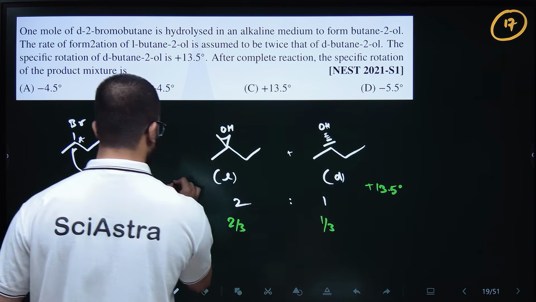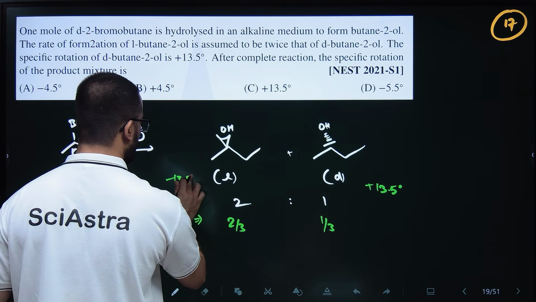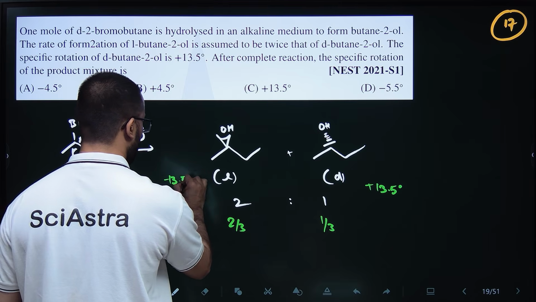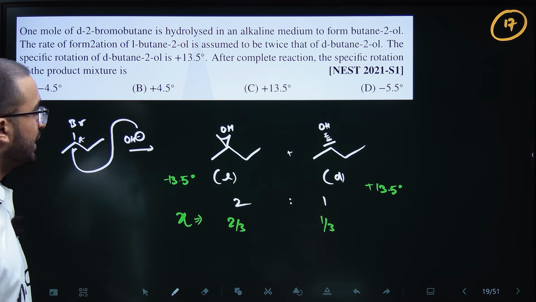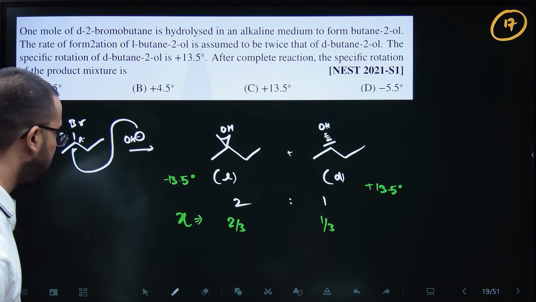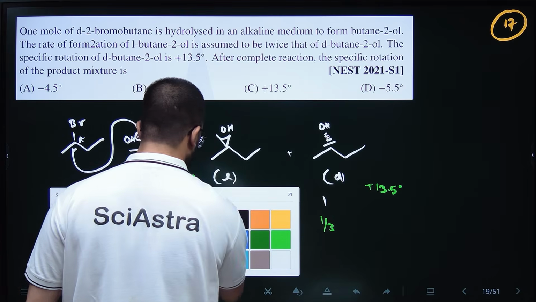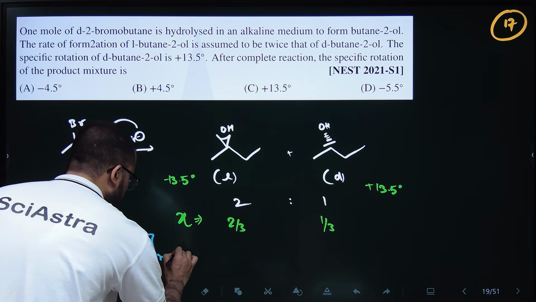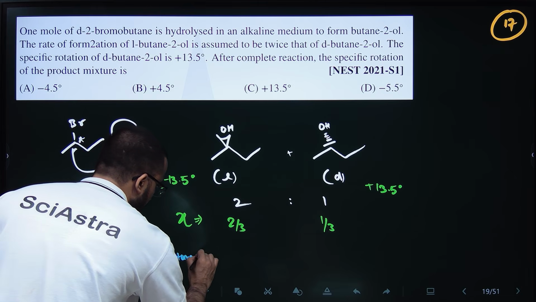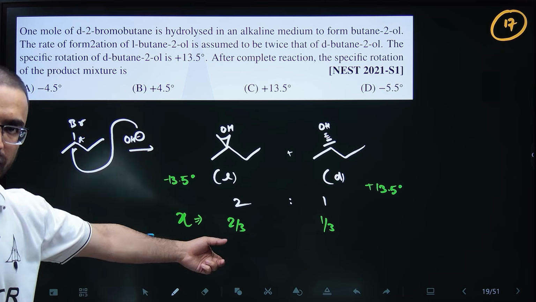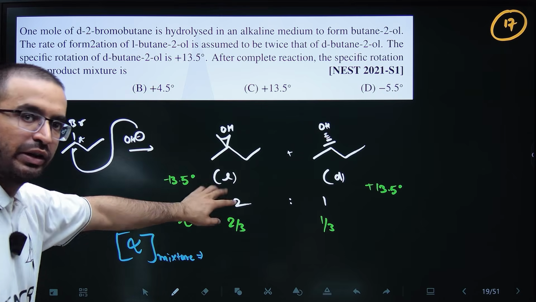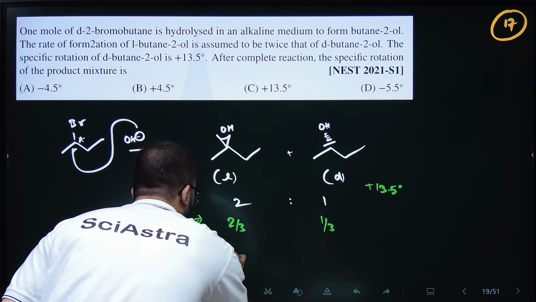So for the L isomer, the specific rotation will be minus 13.5, because enantiomers have equal and opposite rotations. After complete reaction, the specific rotation of the product mixture will be the mole fraction of one isomer times the specific rotation of that isomer, plus the mole fraction of the other isomer times the specific rotation of that isomer.